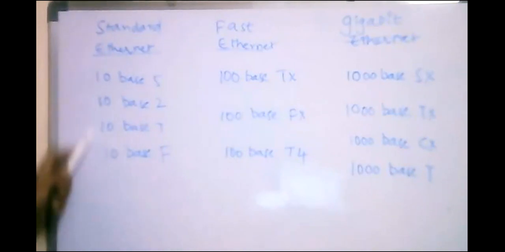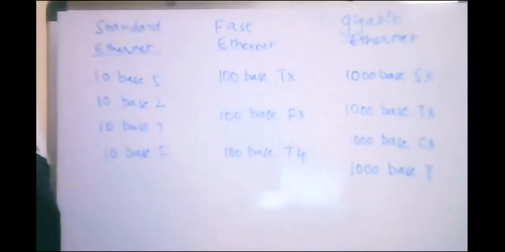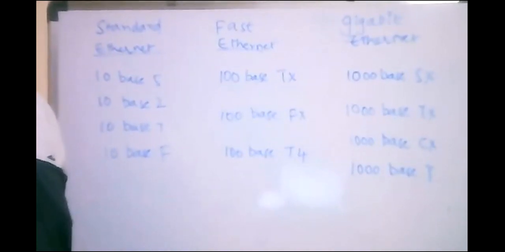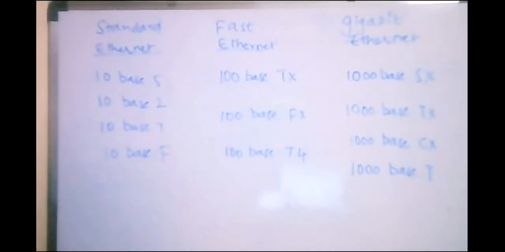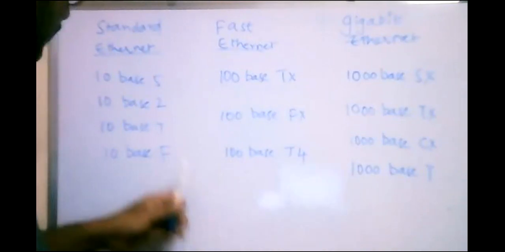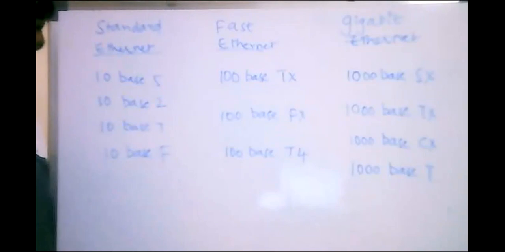So this is the basic Ethernet which is followed in accessing our internet. Next, the second one is fast Ethernet. What happens here is these are the different ways of accessing, with different cables being used.